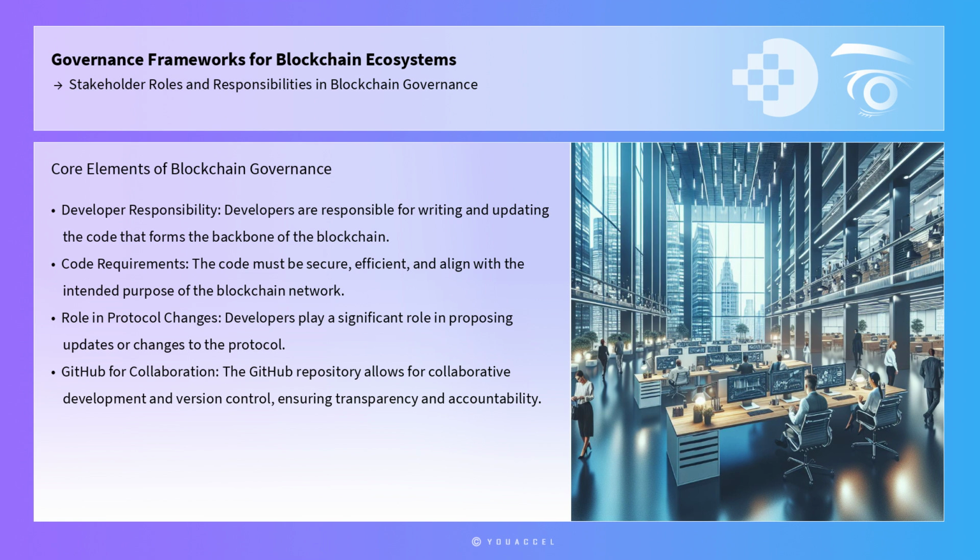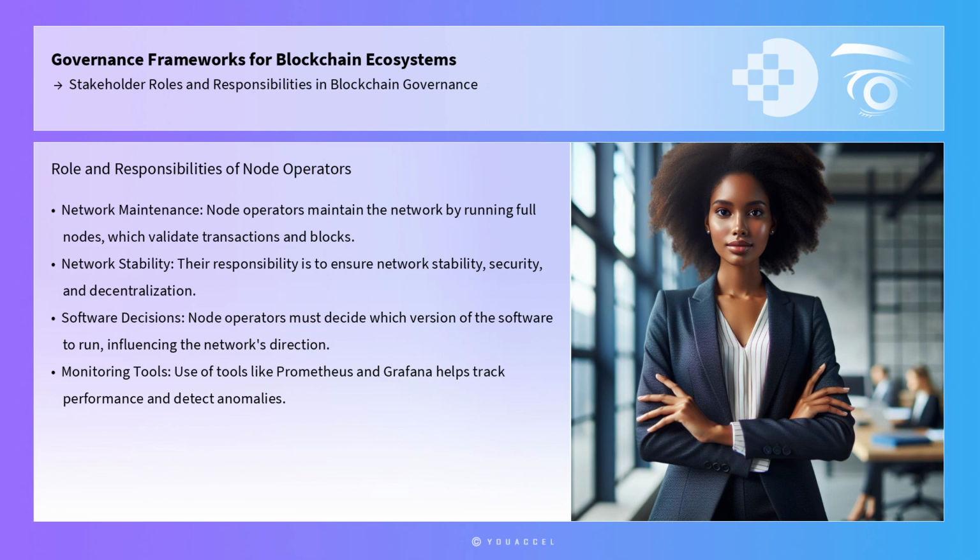A practical tool that developers can use is the GitHub repository, which allows for collaborative development and version control, ensuring transparency and accountability in the coding process. Node operators are another key group of stakeholders. They maintain the network by running full nodes, which validate transactions and blocks. Their responsibility is to ensure network stability, security, and decentralization.